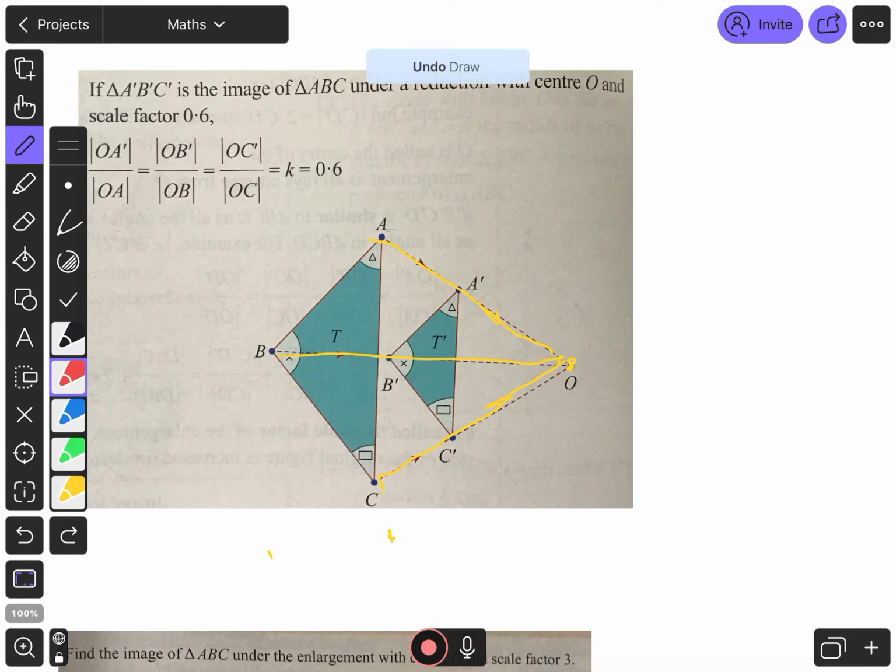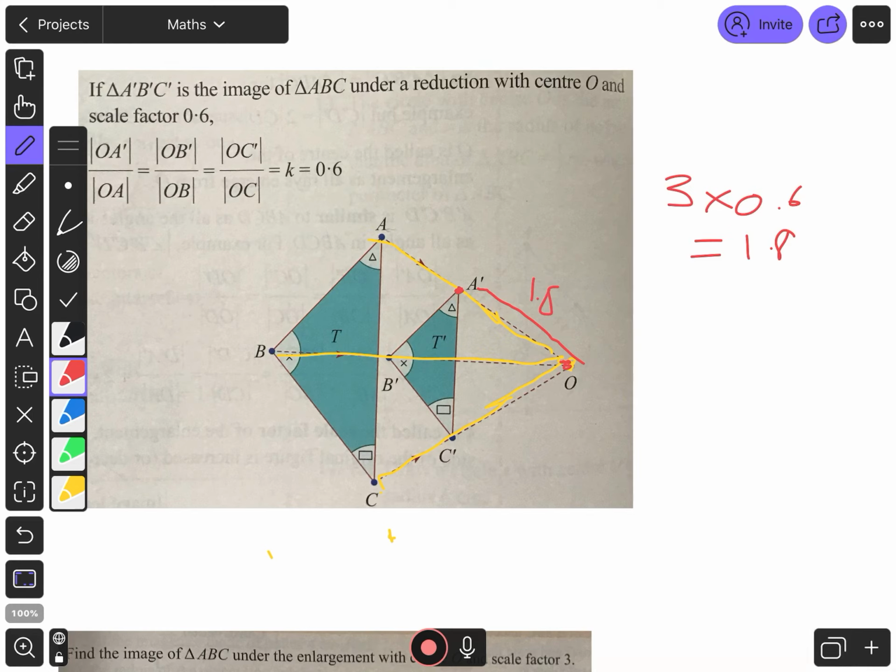Let's say it was 3. You multiply 3 by 0.6, and you get 1.8. So instead of going the length of 3 from your centre, you go 1.8. It's always from the centre. So this distance would be 1.8, whereas the whole yellow distance would be 3.